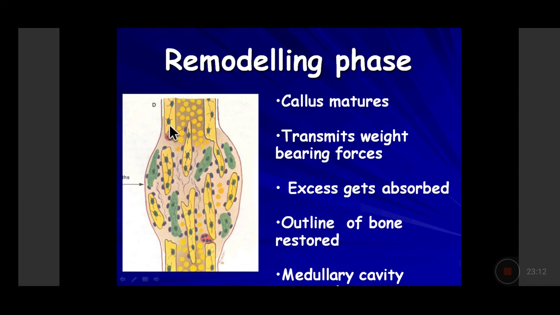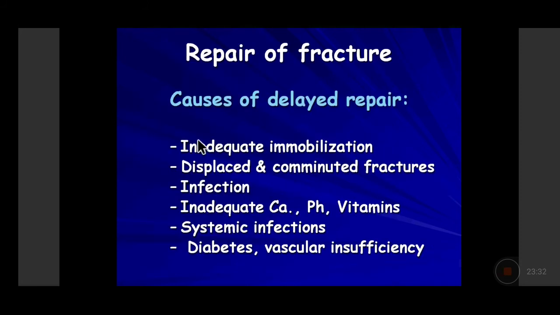So the weight bearing will determine the alignment in a perfect order, and the two ends of the compact bone will get aligned with the compact bone. So this woven bone will get converted into the compact bone and there will be continuity of the marrow itself. So not only outline of the bone will be restored, outline of the medullary cavity will be restored.